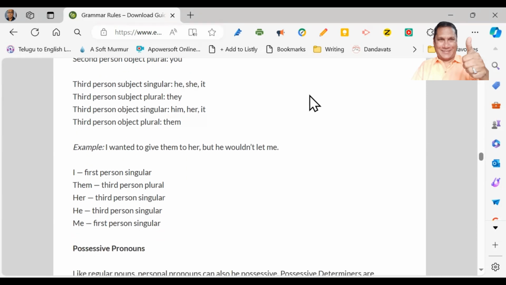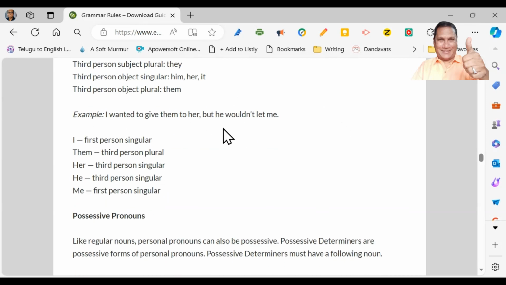And here we go to third person. Third person subject singular: he, she, it. He is for masculine gender, she is for feminine gender, it is for neuter gender. The third person plural for all genders is they. Third person object singular: him, her, it. Third person object plural: them. Him is for masculine gender, her is for feminine gender, it is for neuter gender. And what is the plural for all these three together? Them.